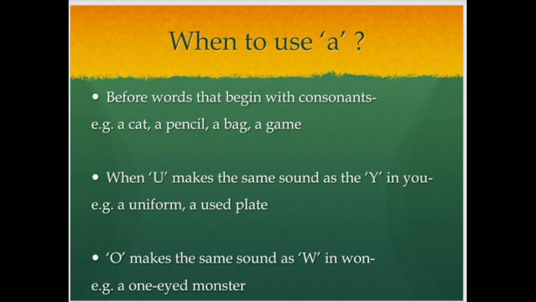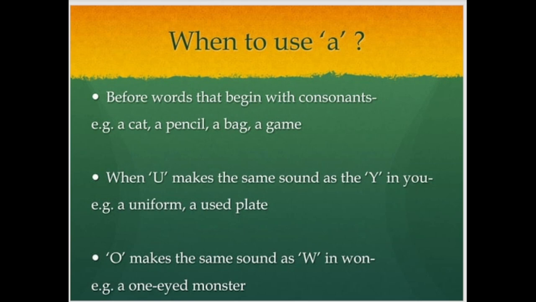So you will understand when we talk about vowel sounds or vowels. Some words make the same sound as the y in you. For example, you: we pronounce this word as you, but the starting alphabet is u, and we pronounce it with a y sound. For example, a uniform, a used plate. Most of the time students just keep in mind that a, e, i, o, u are vowels.